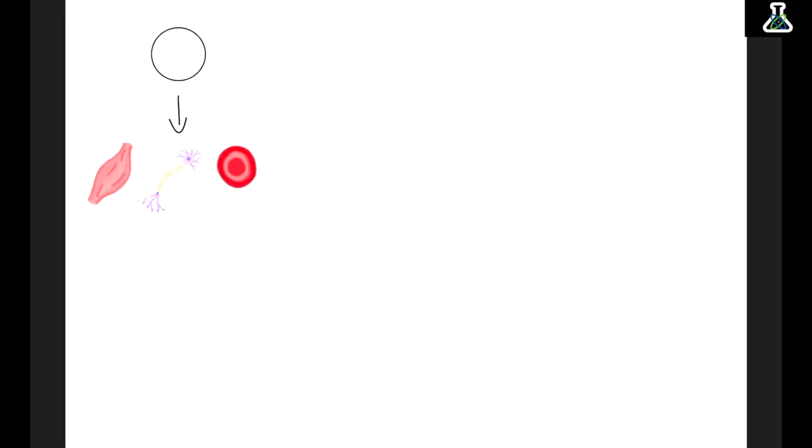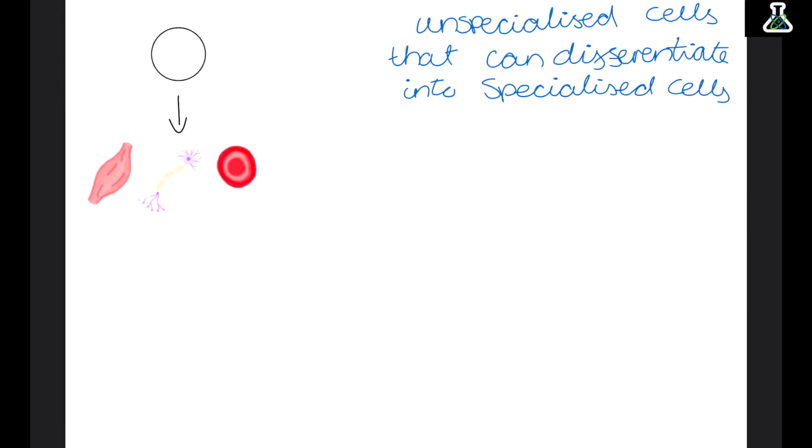Stem cells are unspecialized cells that can differentiate into specialized cells. So an unspecialized cell is one with no particular function. It has no job, it's just a cell. Differentiation is the process where these unspecialized cells turn into specialized cells. They switch particular genes on or off so they can develop the desired characteristics. And then a specialized cell is one that is adapted to do a particular job. For example, a nerve cell is very, very long to help carry impulses over long distances.